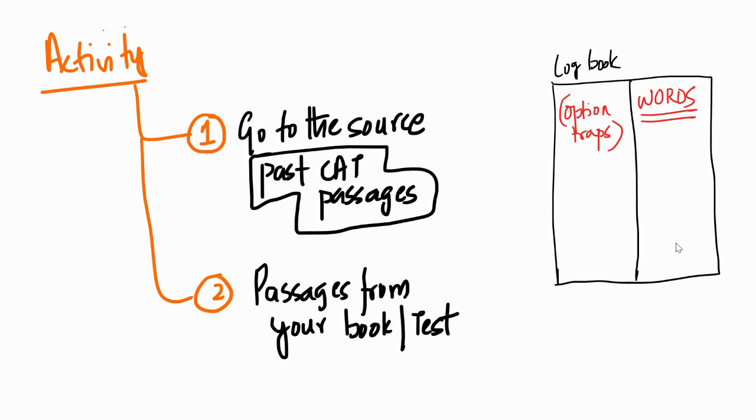We start by taking a source. Past CAT passages are pretty good. You can start from there as well, there's no problem, or from the book. Up to you. I'm saying at the end of your preparation, you definitely must do the past CAT passages for sure. And then do the process very clearly, which is: do it in a timed test, then redo the whole thing once again, the entire thing. Therefore, you're really learning there.